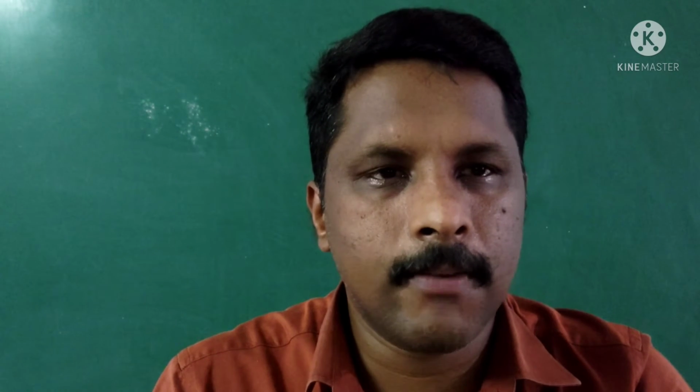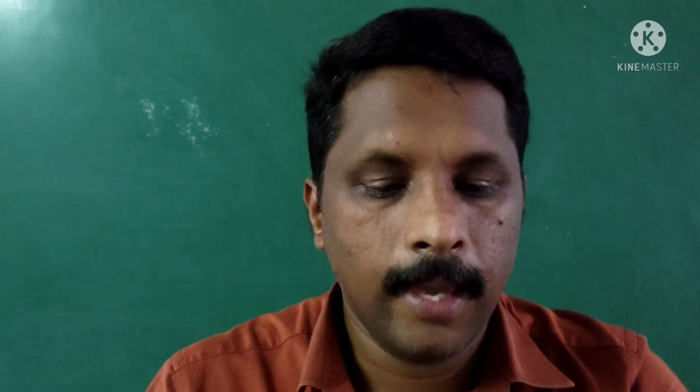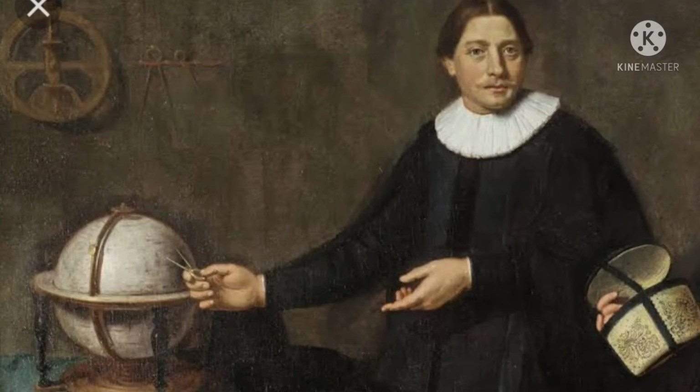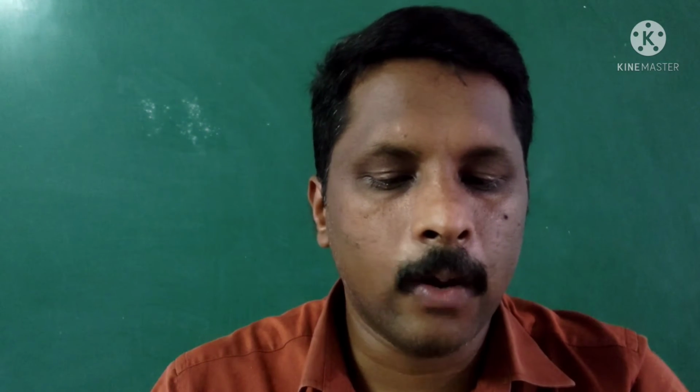Australia was discovered in the beginning of the 17th century. Abel Janszoon Tasman was a Dutch navigator who sailed around the southern coast in 1642.